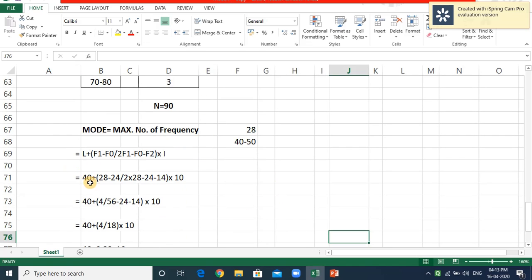So 40 plus, 28 minus 24, that is f1 minus f0, divided by 2 into 28, that is 2f1, minus f0 24, minus f2 14, into the class interval 10.